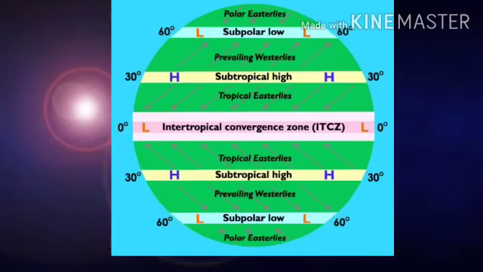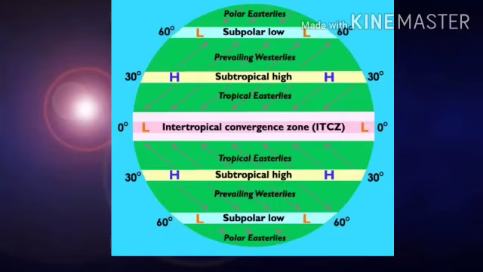Next, the subpolar low pressure belt. The subpolar low pressure region is found between 60 to 65 degrees of the equator, south as well as north. So the north subpolar low pressure belt is between 60 degrees north and 65 degrees north. The south subpolar low pressure belt is 60 degrees south to 65 degrees south. These are stormy, especially in winter.